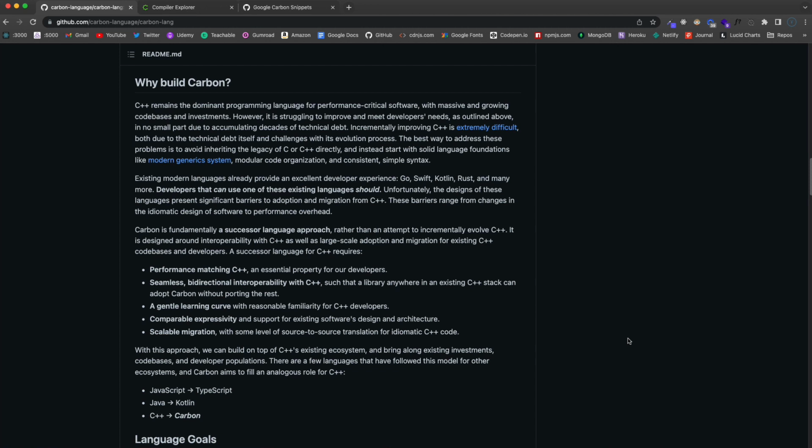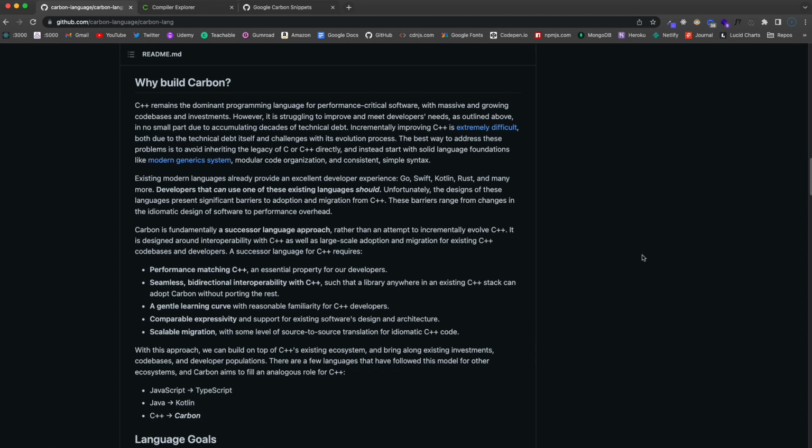So there has been some precedents for this dynamic. You have JavaScript to TypeScript, Java to Kotlin, Objective-C to Swift, and now Google is trying to do that same type of thing with C++ to Carbon. Now, will it succeed? I have no idea. There's been other languages that have tried to do the same thing. From what I can see in the C++ community, there does seem to be quite a bit of resistance and pushback, but that's to be expected. When you have developers that have been working with C++ for years or decades, a lot of them don't like change, especially if they don't see enough reason for it.